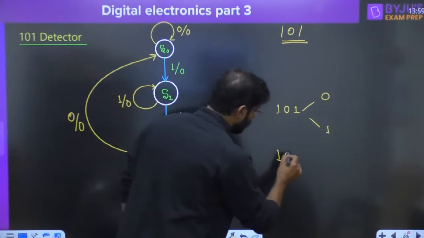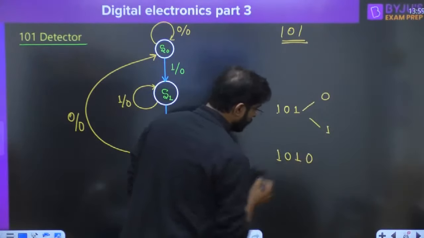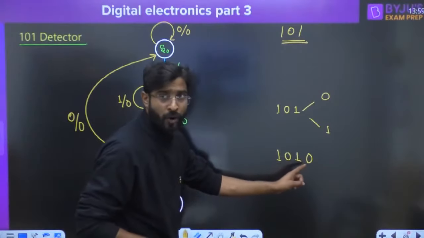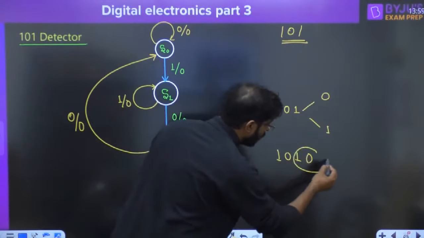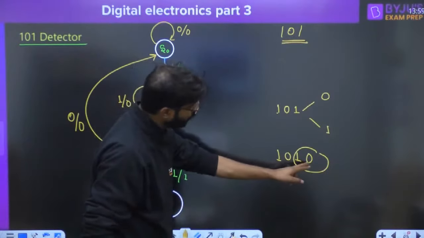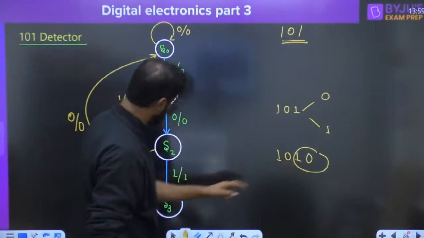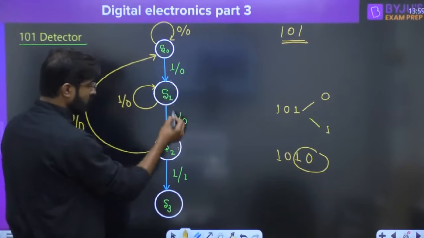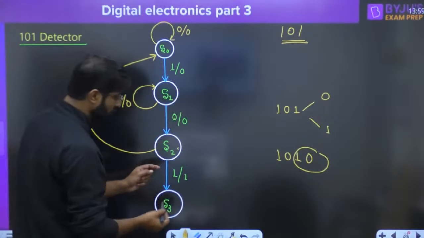So you are at the 101 state and suppose 0 is given. Then again the sequence is not broken. You can see 10 is there. Only if 1 comes it will become 101. So you have to move into the state where 10 is there. 10 is in this particular state, 1 and 0. In this particular state 10 is there.